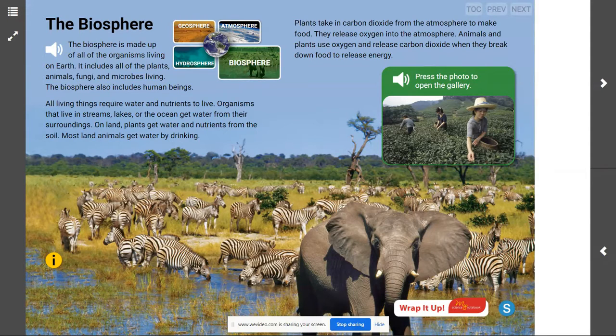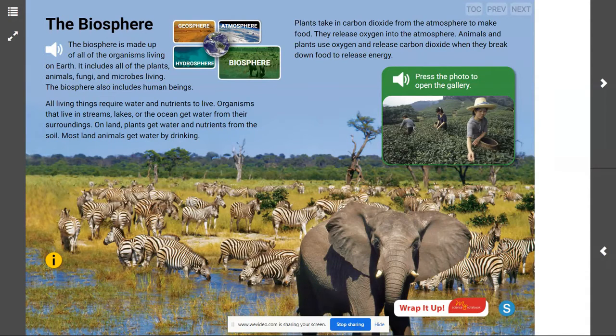Exactly. You can look at this image and you can see that animals would be in the biosphere, plants would be in the biosphere. Don't forget, it's important to remember that fungi and microbes and bacteria, like we studied back in our life science unit, those would also be in the biosphere. So the biosphere is all life, all living things.